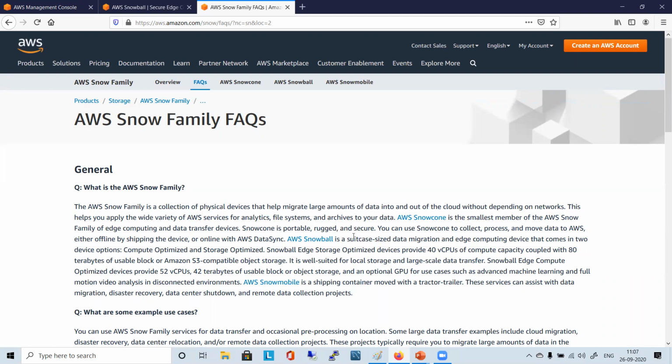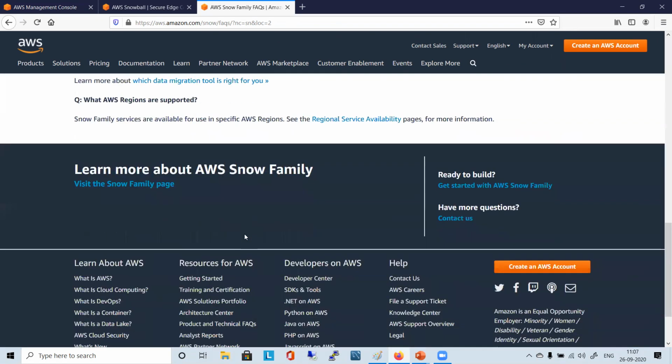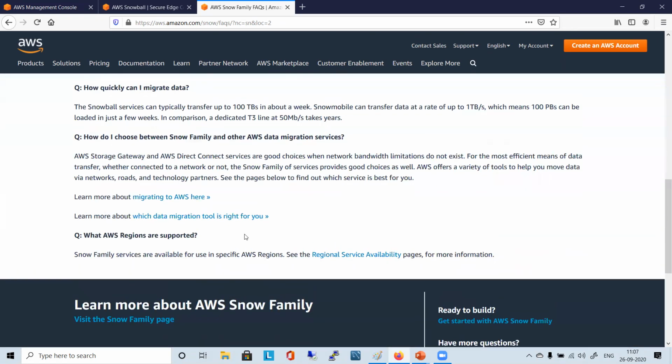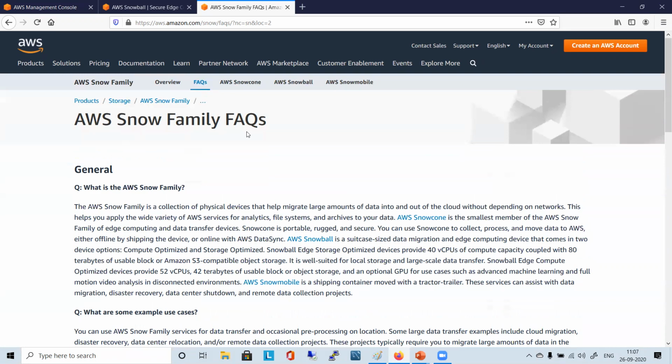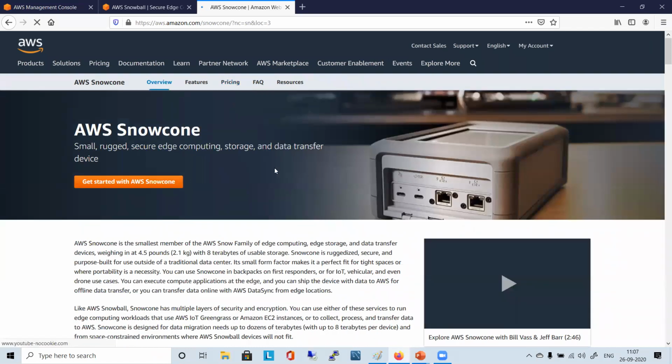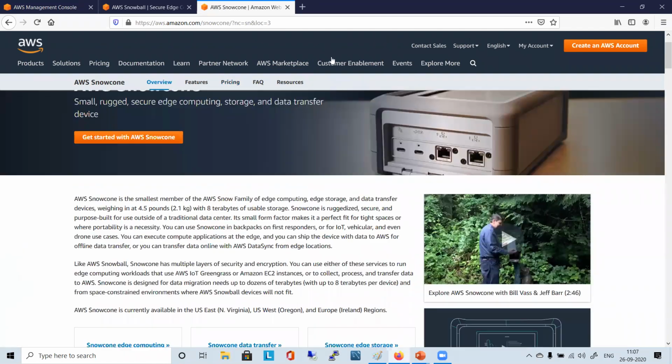But again, I might find it on the AWS blog or AWS developers related material, or some kind of architect's post, or something related to the people associated with AWS only. So you see this FAQ, what is the AWS Snow family, and all those details. You can go through the questions, and it's not about only the Snow family. You have FAQs for each and every service, and like this you can go to different tabs. If you want to know about this SnowCone, you can go there.